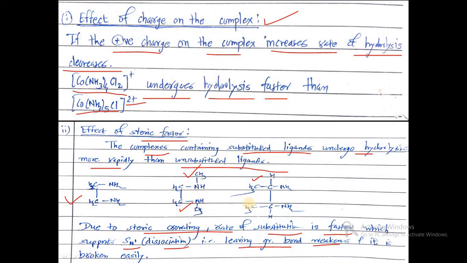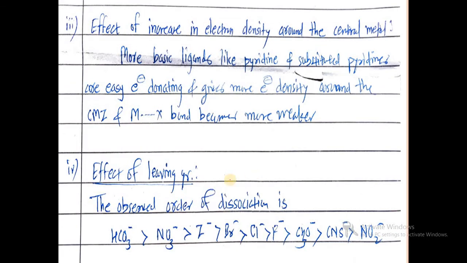When we add any substituted groups like this, the reaction goes faster than with unsubstituted ligands, because bond weakness will be possible due to the bulky groups present in the complex. So they are following SN1 type of mechanism.